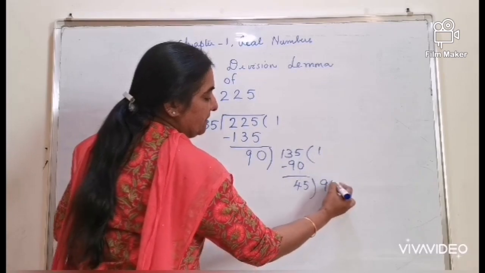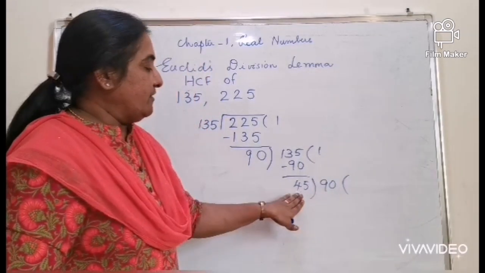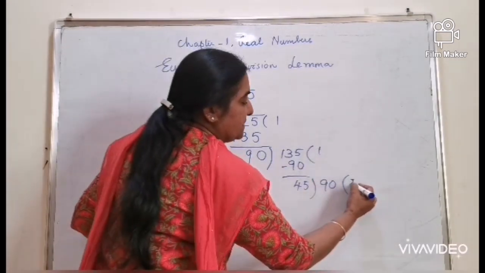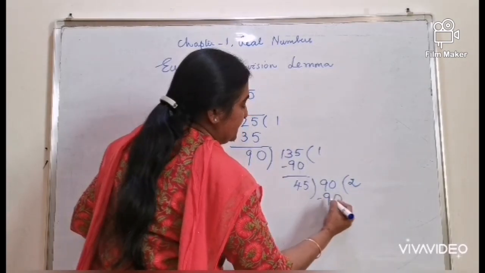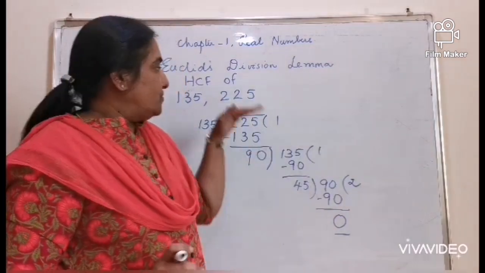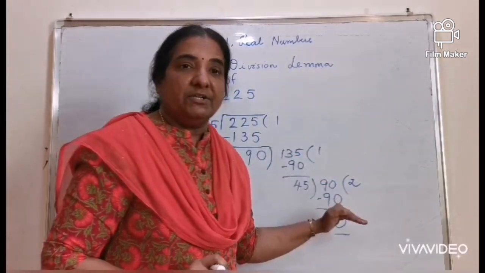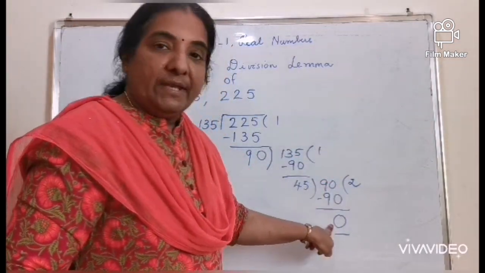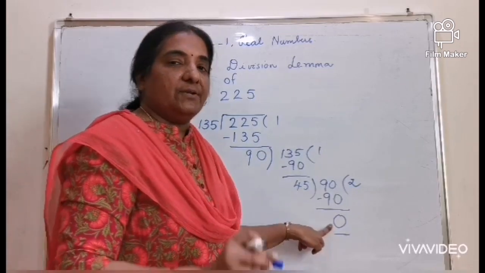45. Again, 45 is divisible by 2 times. You are getting the remainder as 0. So the long division has to be continued till you get the remainder as 0.